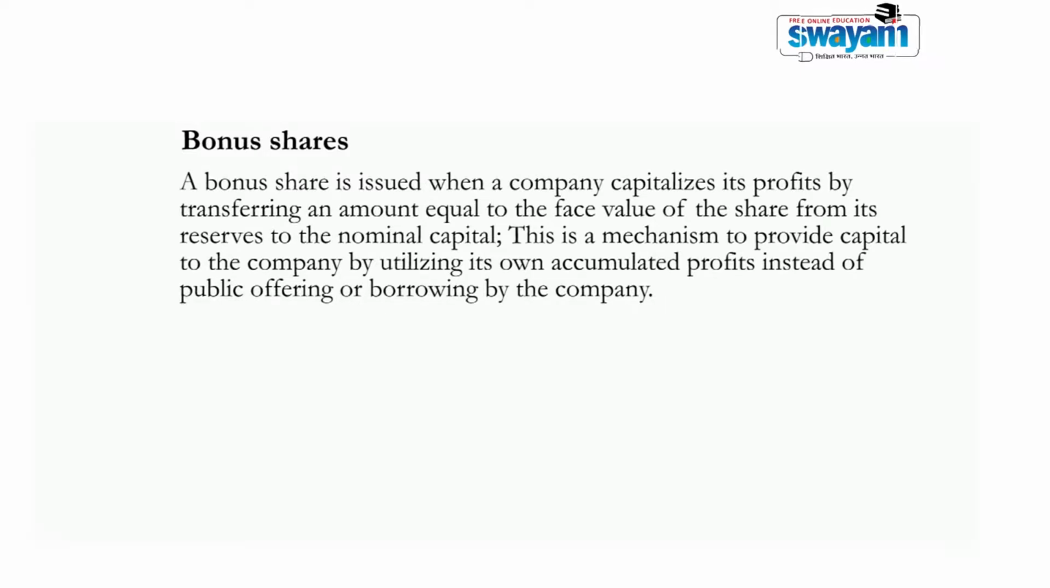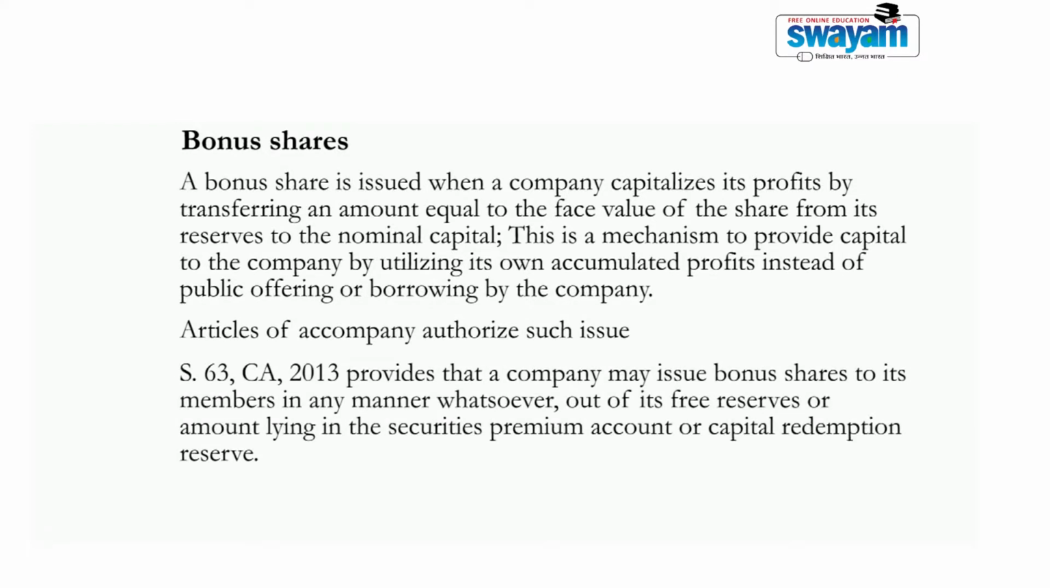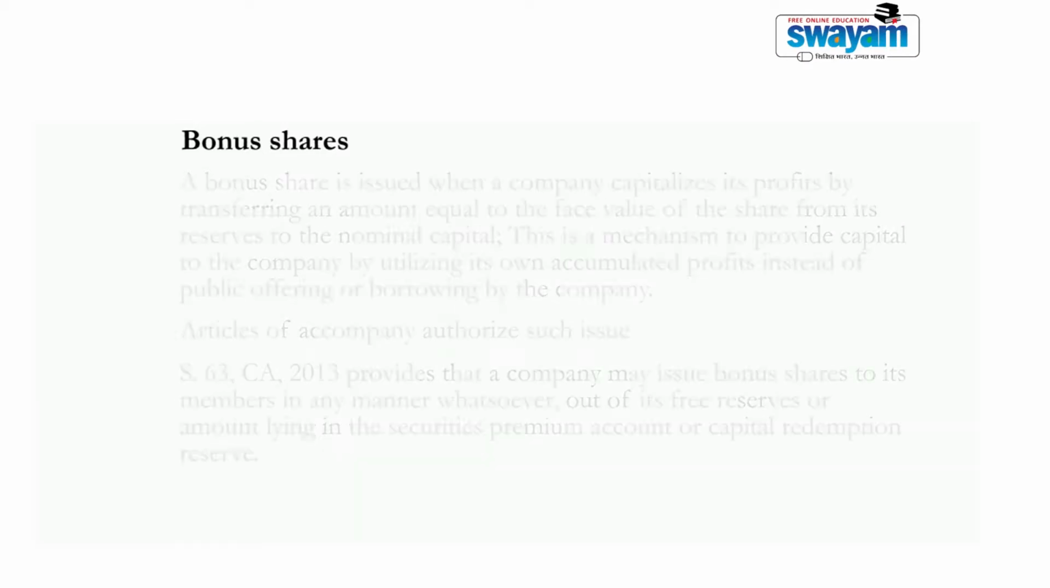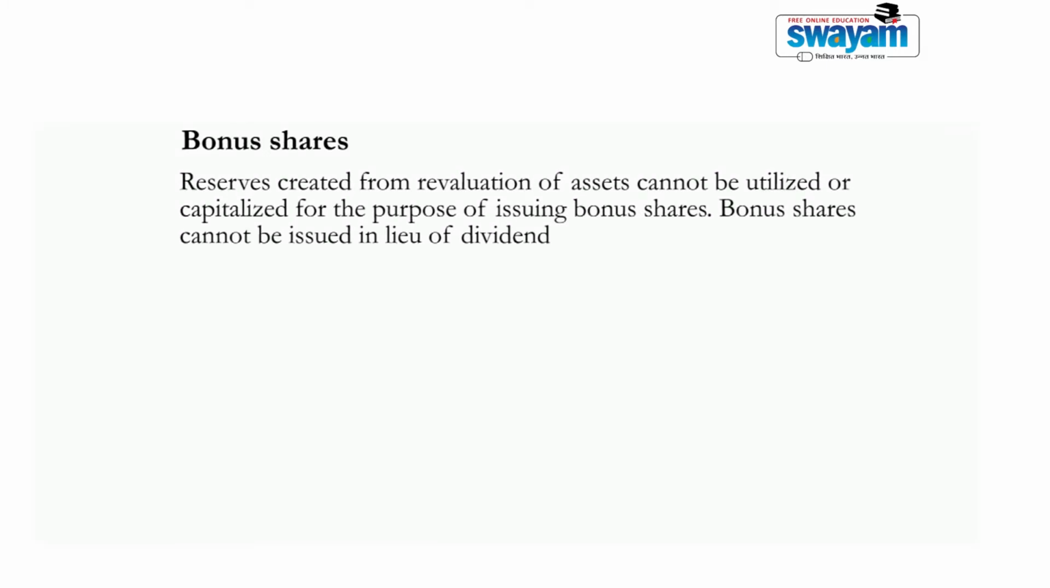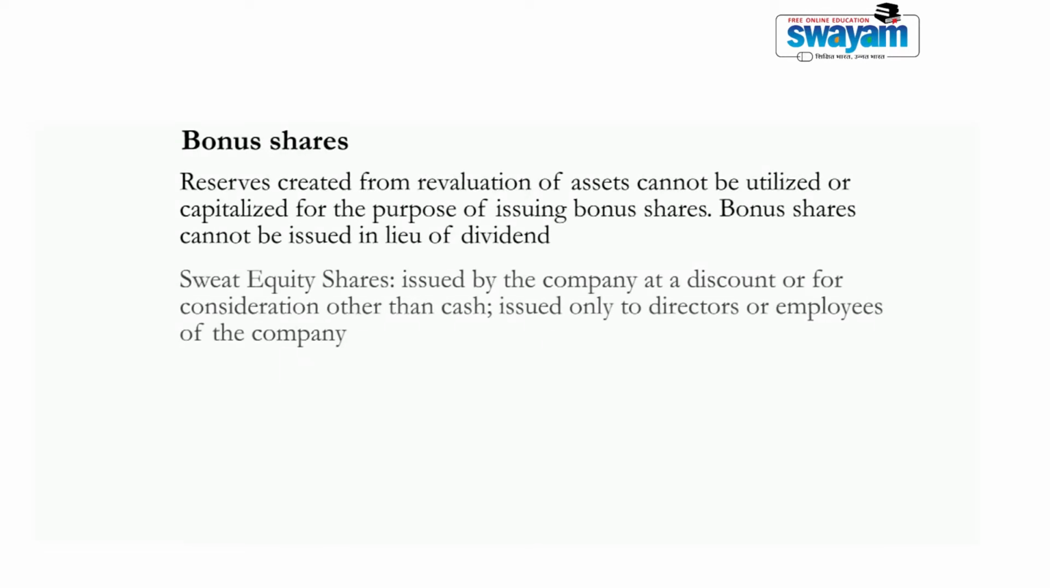Now this issue of bonus shares can be done by the company only when it is authorized by the articles of the company, and section 63 of the Companies Act 2013 deals with the bonus shares of the company. It says that the amount lying in the free reserves of the company, or in the securities premium account, or in the capital redemption reserve of the company, can be used by the company for the issue of bonus shares. And one point is important: the amount which is raised by the company through revaluation of the assets cannot be used by the company for the purposes of issuing bonus shares to the shareholders.